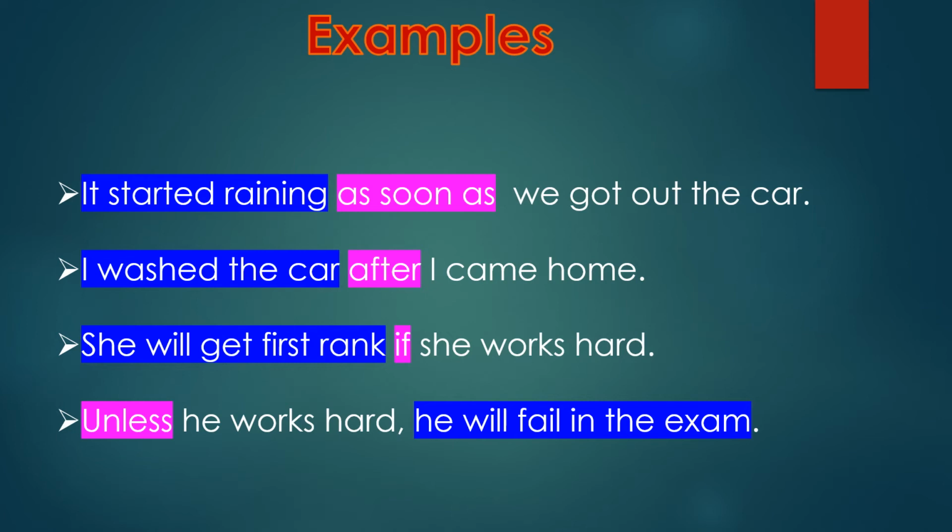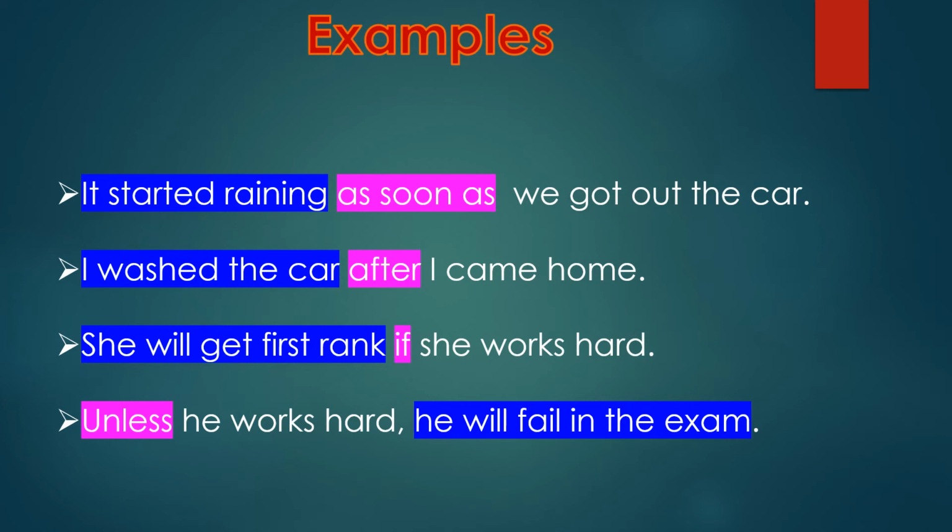Based on the definition of complex sentences, that is, the sentence which includes a main clause and a subordinate clause, these two clauses join with the word called a subordinate conjunction.